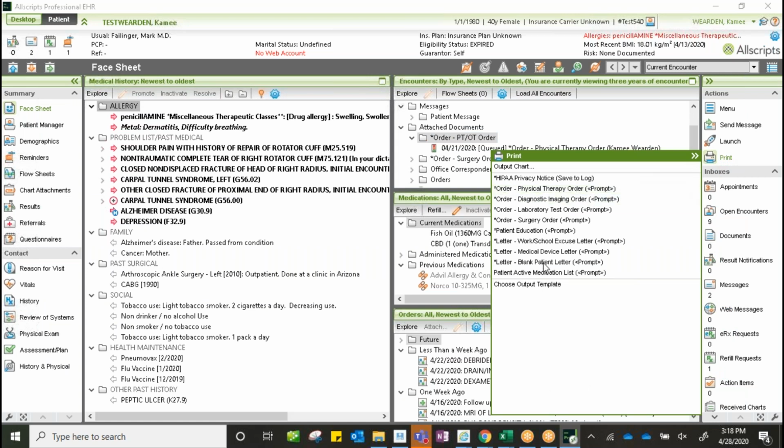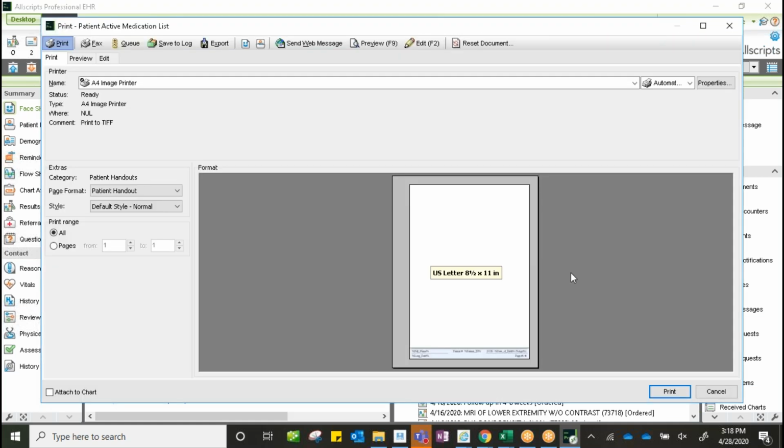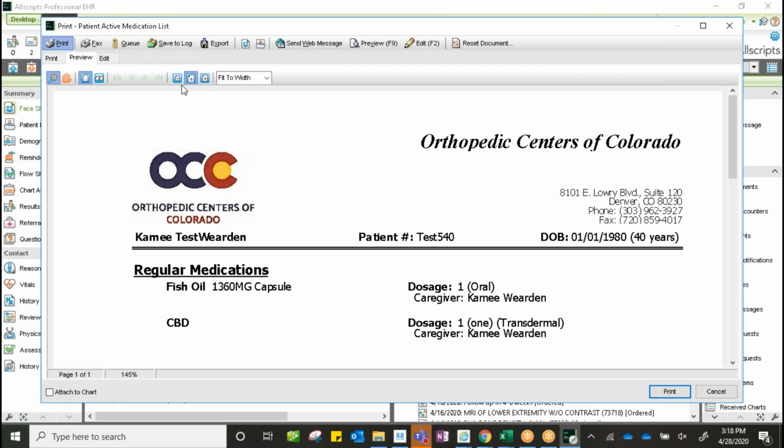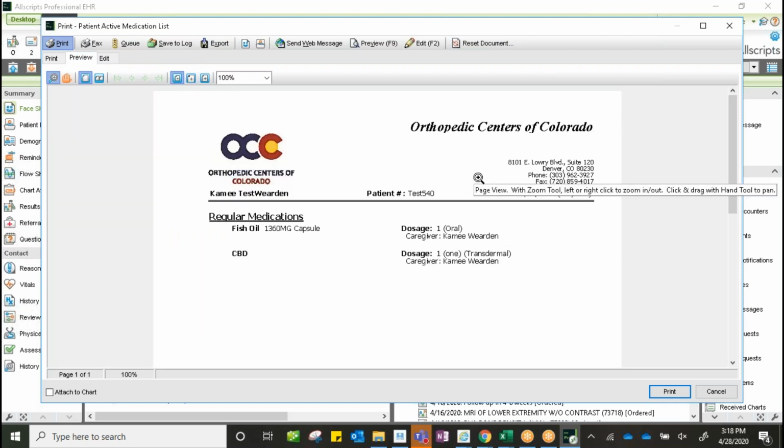We also then have a blank letter. We use that as an example for our Epic Pass. And then we have our patient active medication list. This is helpful if we want to produce our records for the patient of what we have in our chart for their current medications. So for our test patient here, we have that they are on fish oil and CBD oil. And so we could then print this for the patient if we wanted to hand it to them.